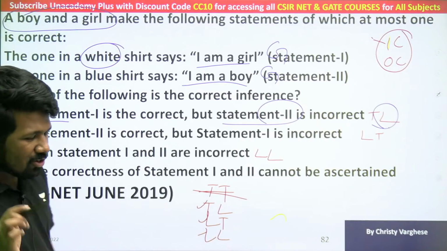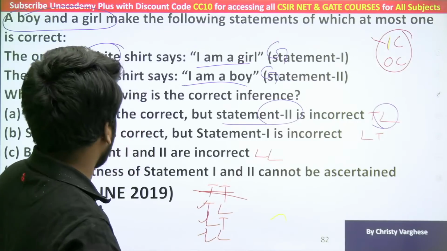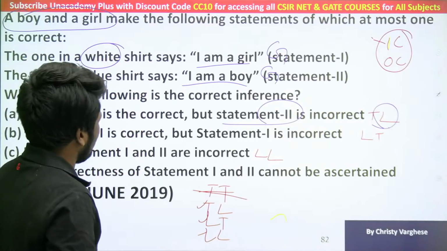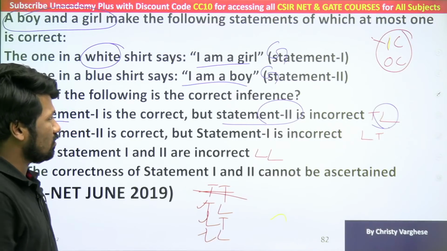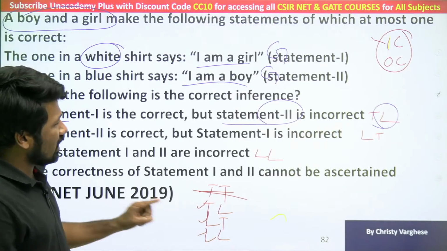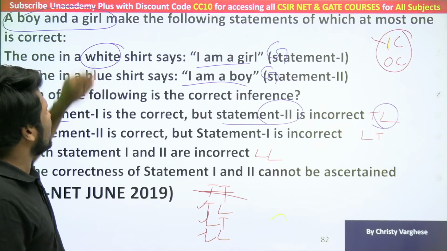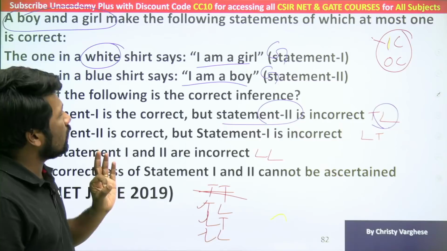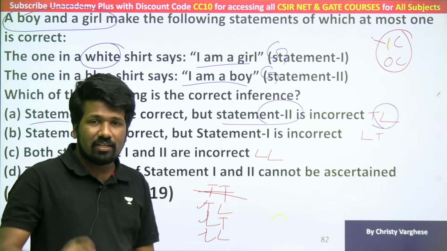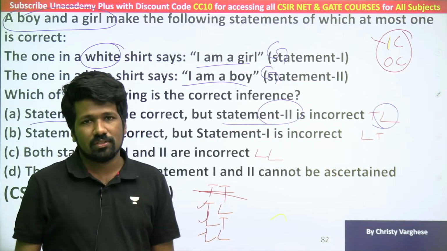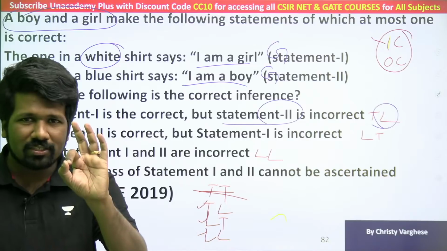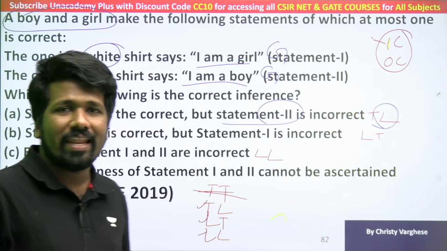Many of you got a wrong answer. Option D, many of you chose that, is not the correct answer. The mistake you have made is you have underestimated the meaning of this sentence: a boy and a girl are making the statements. That is the most important hypothesis. There is a boy, there is a girl, that we cannot violate.